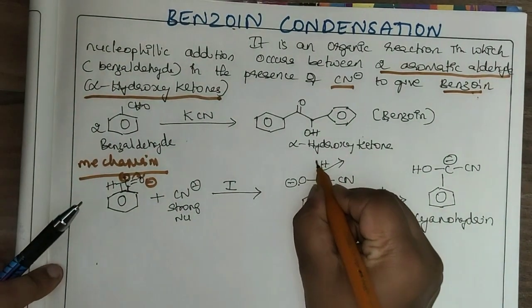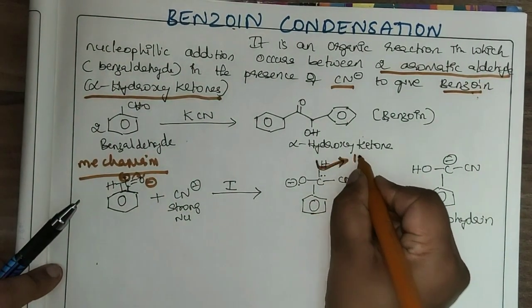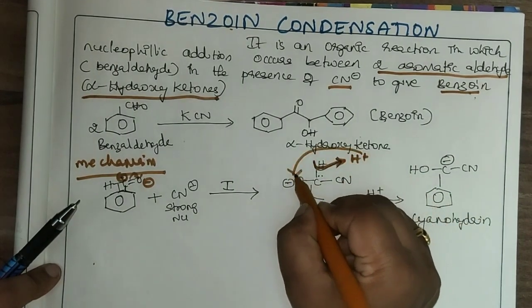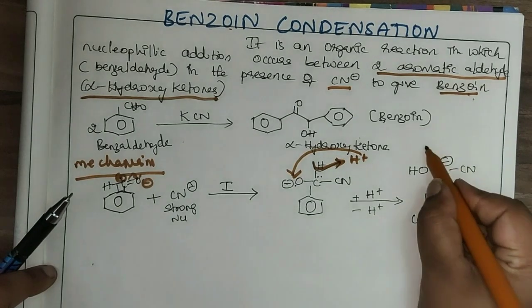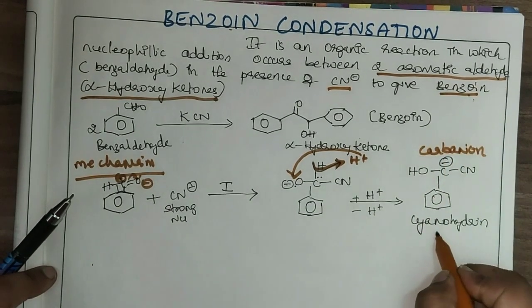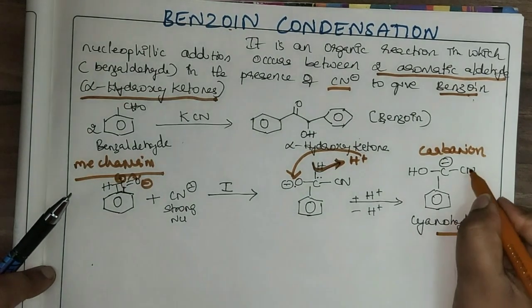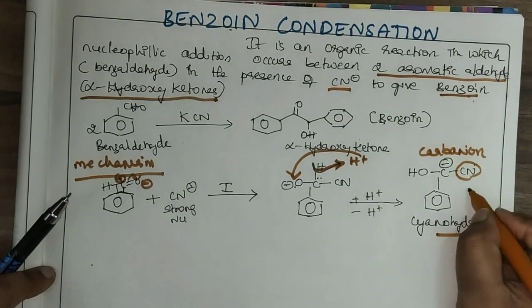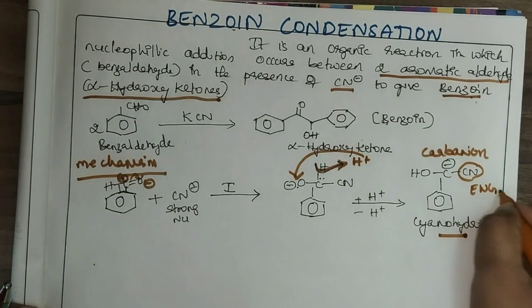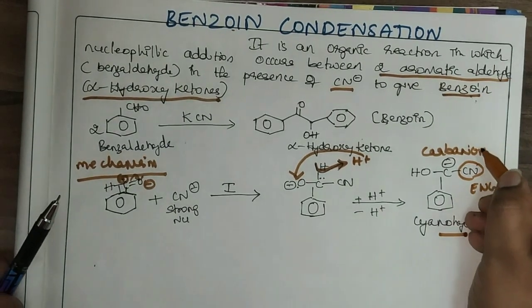This hydrogen will go as a proton and attack the electron rich oxygen to form a carbanion, that is cyanohydrin. Because of the cyanide ion, which is an electron withdrawing group, this carbanion is highly stabilized.